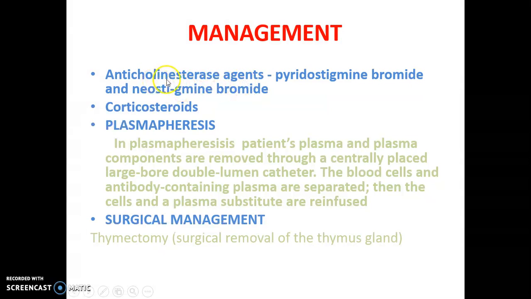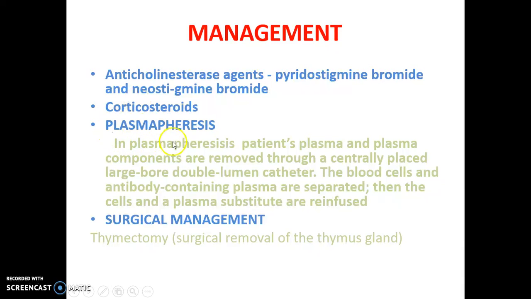Management: we have to give anticholinesterase agents. As I told, if you give anticholinesterase agents, it will stop the breakdown of acetylcholine, and it will make enough acetylcholine available in that area. Anticholinesterase agents, for example pyridostigmine bromide and neostigmine bromide. Also you can give corticosteroid, because it is an immunosuppressant. If you give a corticosteroid, autoantibody production will be decreased, so this problem will not be there.